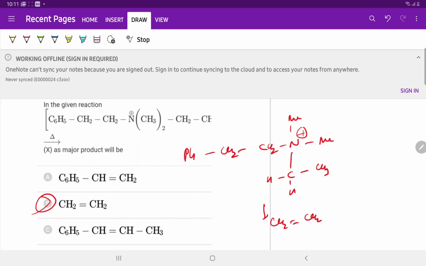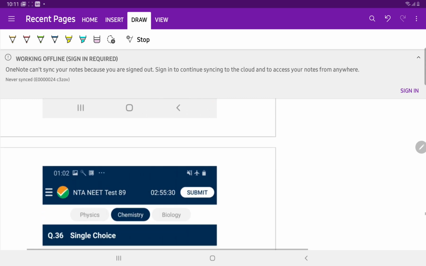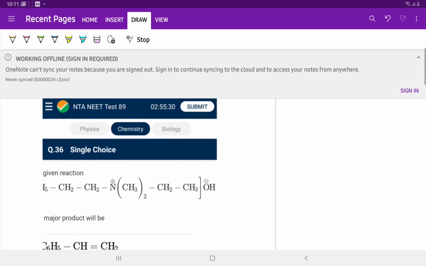Bases react with... In Hofmann elimination, the least substituted alkene is obtained as the major product.